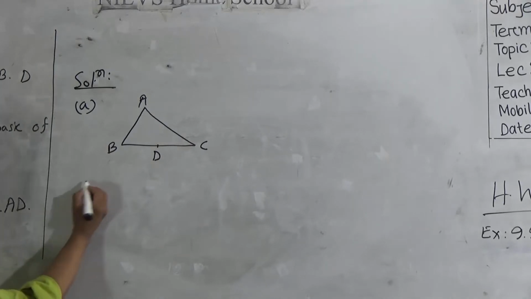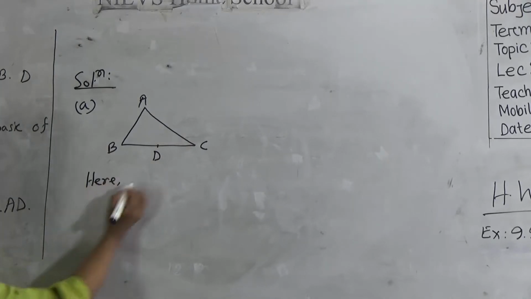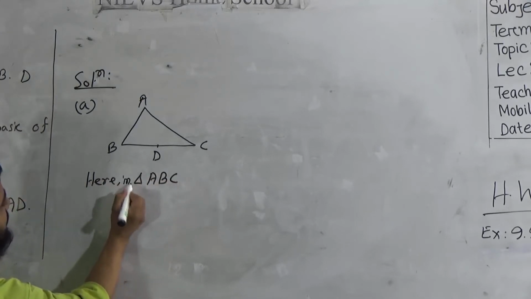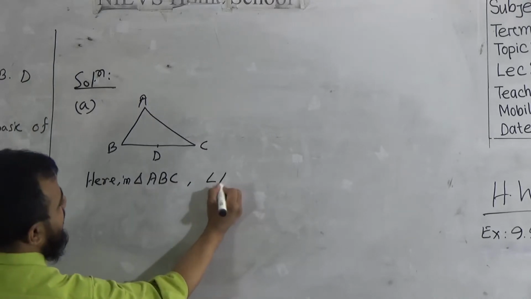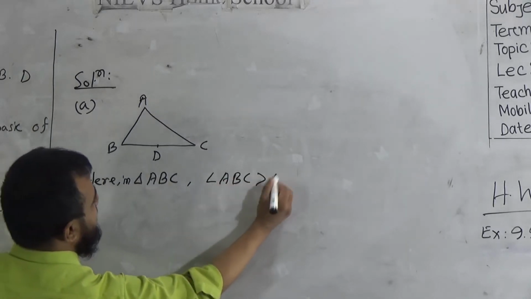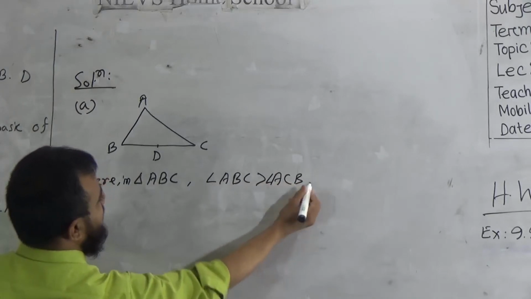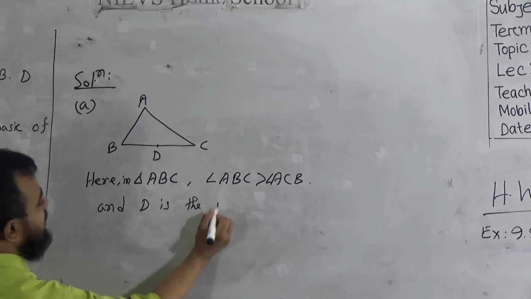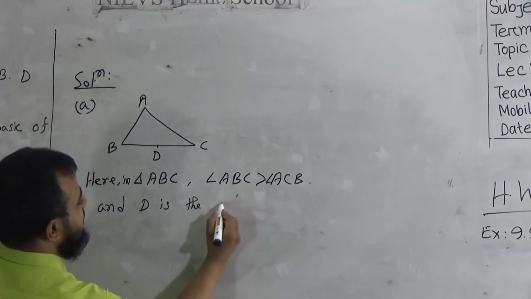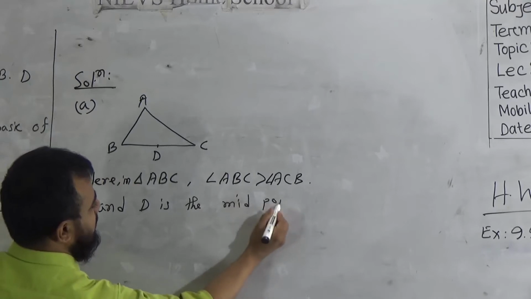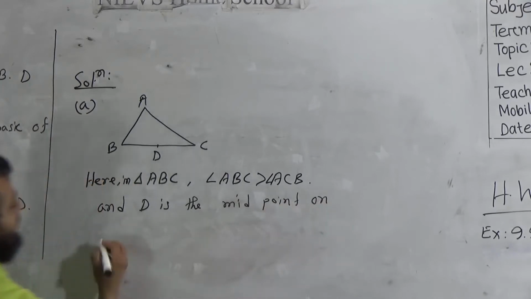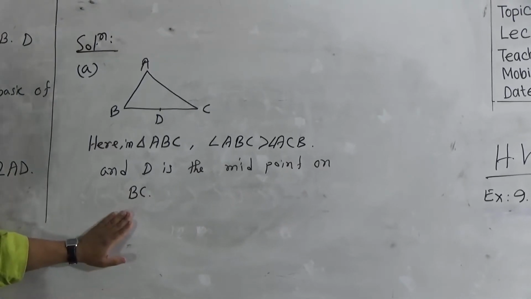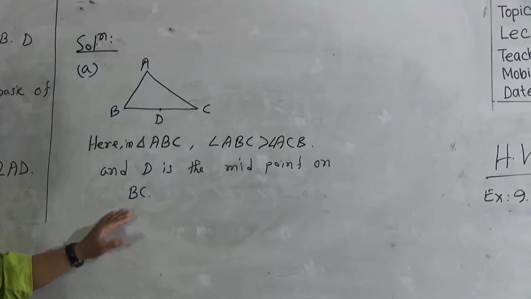Okay, you should write down here: in triangle ABC, angle ABC is greater than angle ACB. And students, D is the midpoint on BC. Okay, you should draw this one, and you can write down this description in your own language.